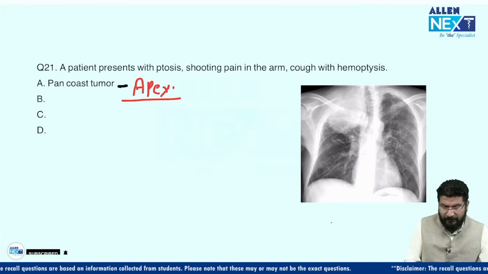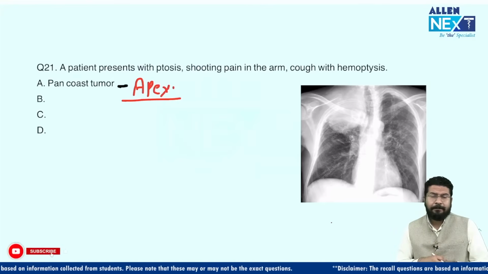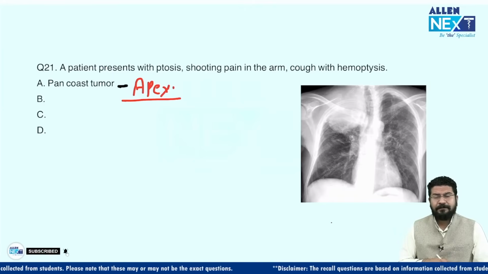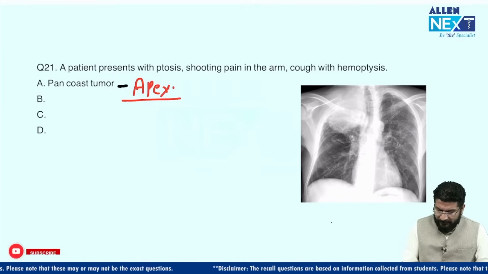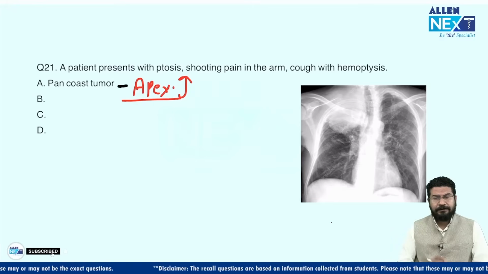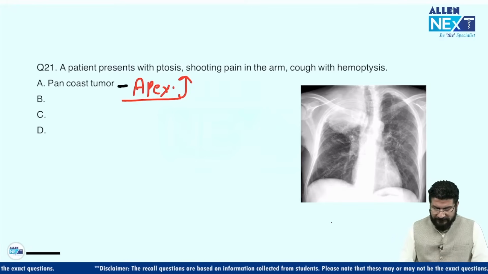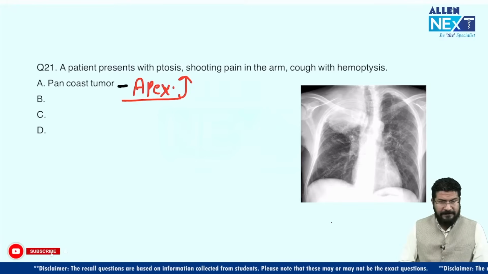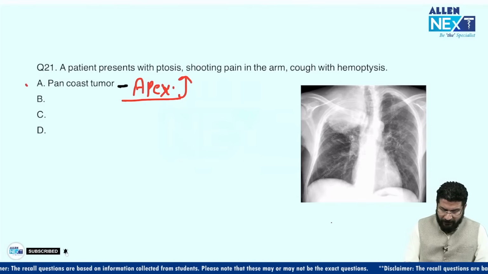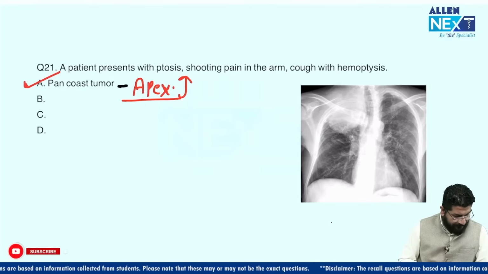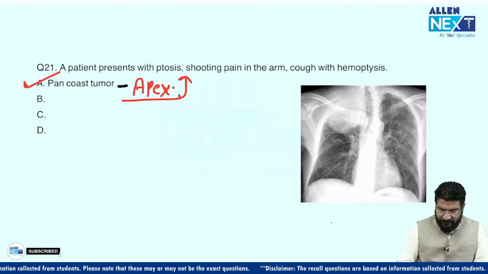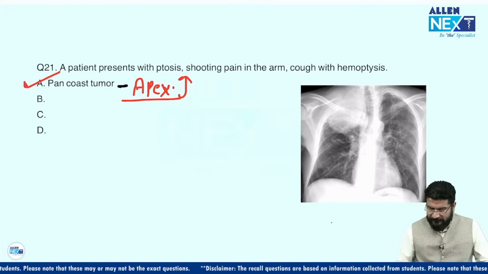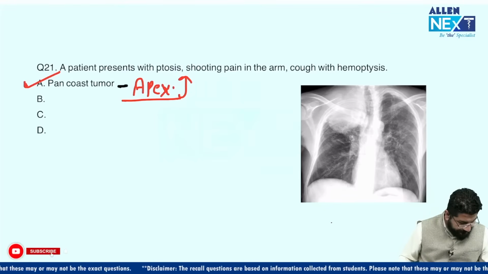So when this tumor is located in the apex of a lung, it will compress the ganglia. So that's why the patient can develop something called Horner syndrome. The Horner syndrome feature you can see here is ptosis, right? This is a complication that we can see in Pancoast tumor. I could not get the exact MCQ, so if you have other input, but the answer for this question is a clear-cut MCQ, Pancoast tumor.